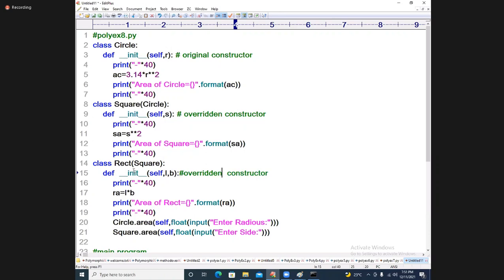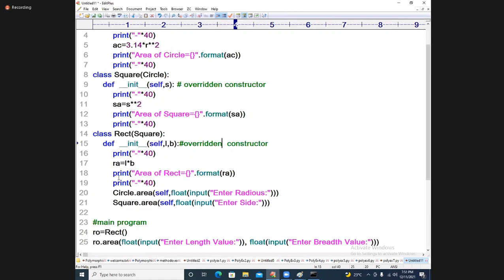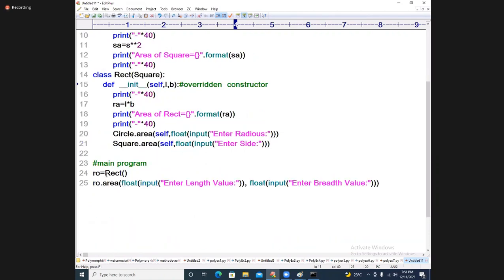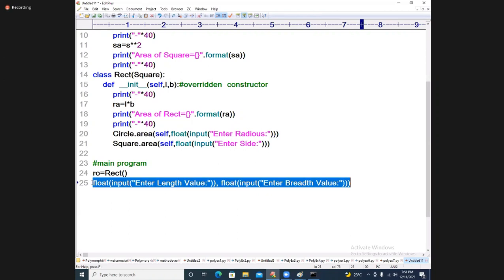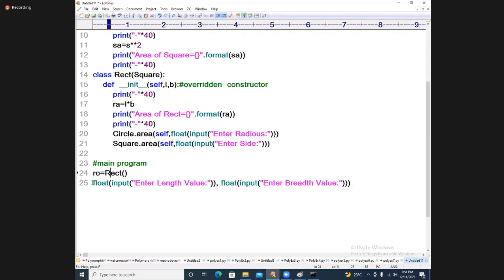Let us change RO. Here you need not write this. Directly I will go for what? See the L and B, two parameters are there. This entire thing I will write inside of that.